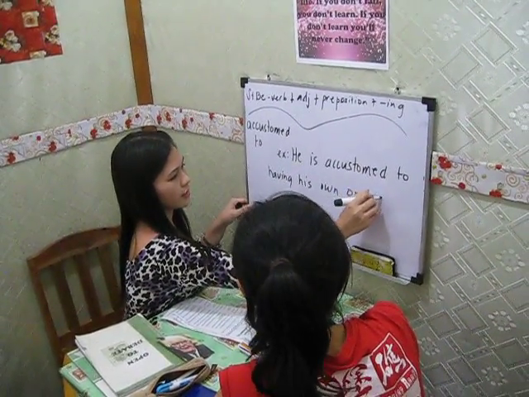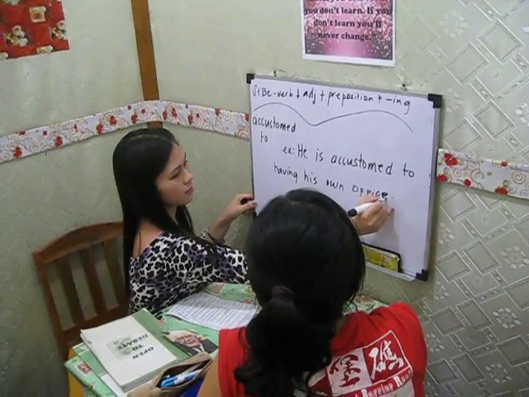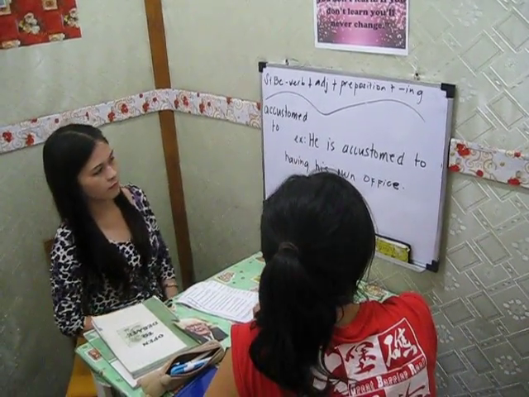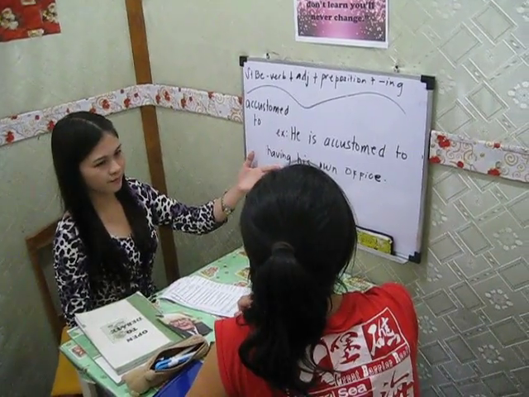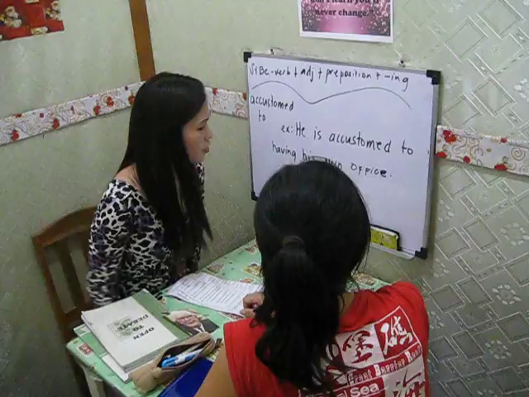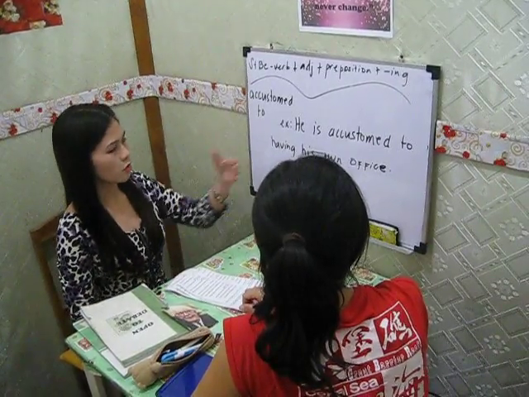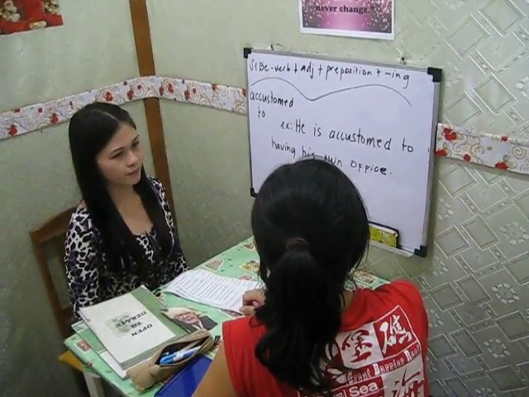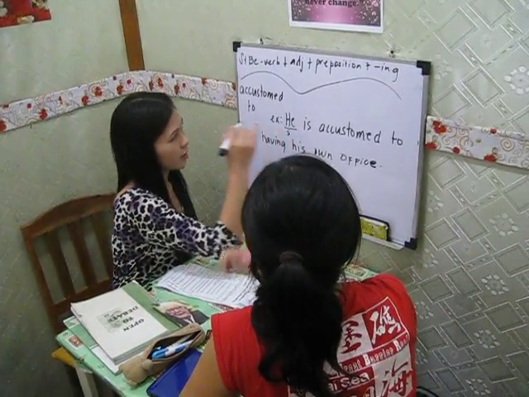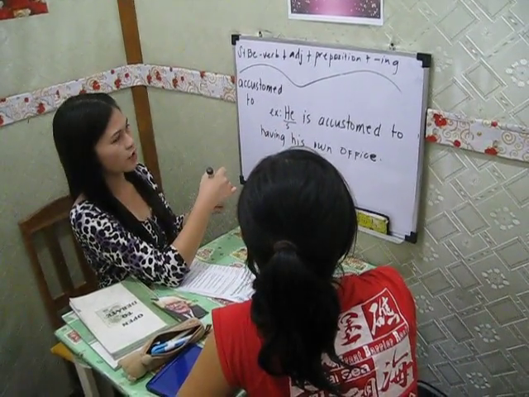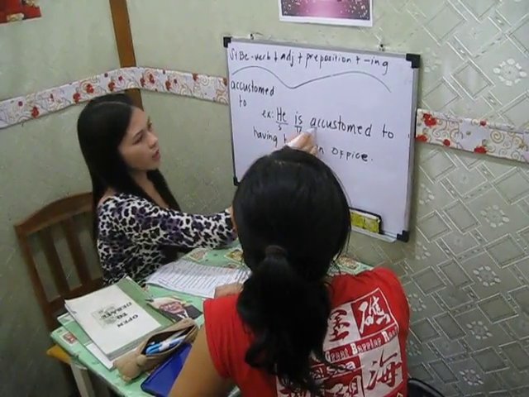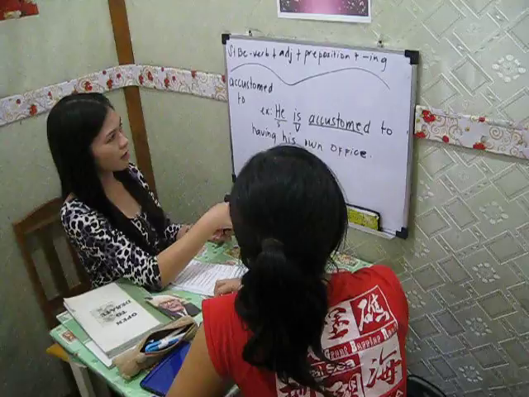Okay, kindly read the example. He is accustomed to having his own office. Where is our subject? He. Okay, so here is our subject. Where is our be verb? Okay, "is" is our verb. And accustomed, what part of speech is that?